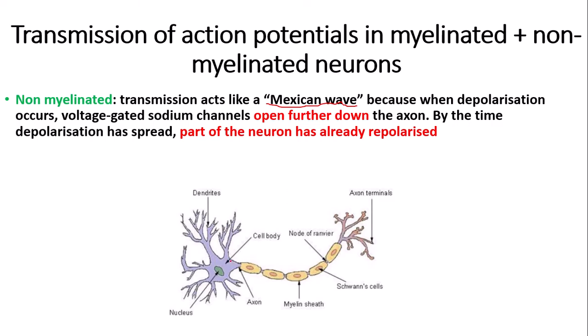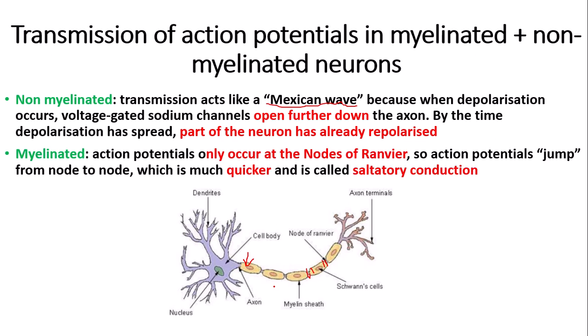So, for example, let's just imagine this is a non-myelinated neuron for now. If we have depolarization occurring here, then this could mean that sodium ion channels open further down the axon, so here or here, for example. By the time the depolarization has spread further down the axon, part of the neuron has already been repolarized. So once the areas further down have been depolarized, this part of the neuron might have already been repolarized, so returned back to its resting potential.